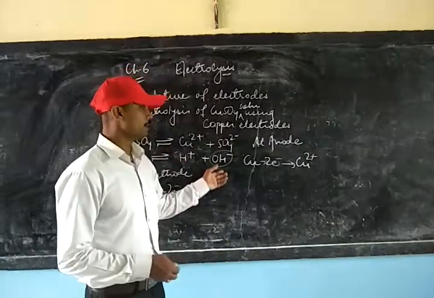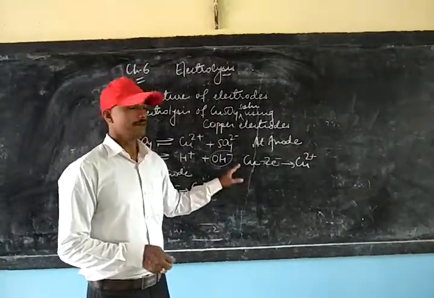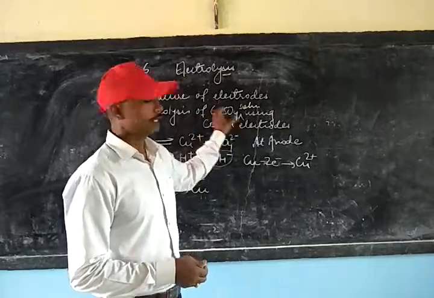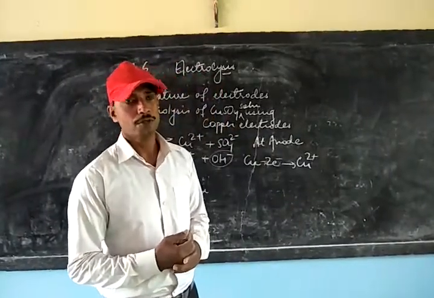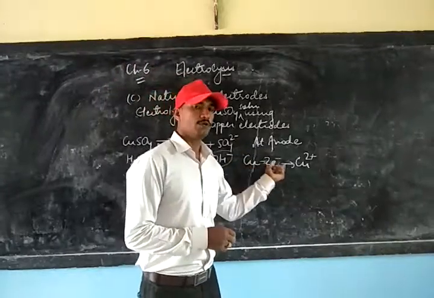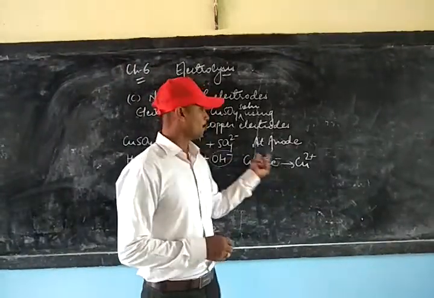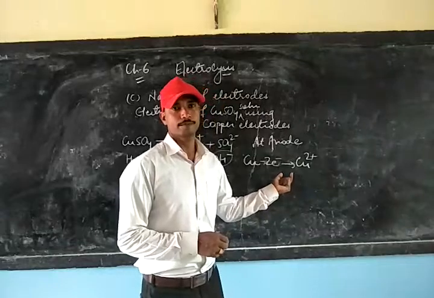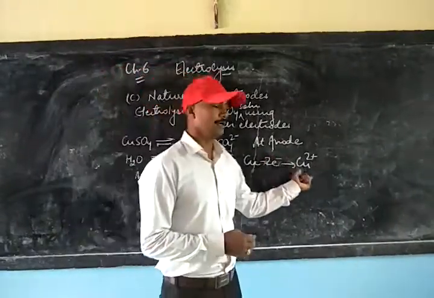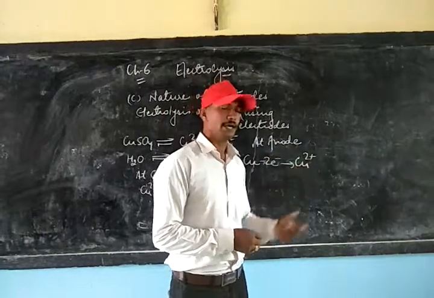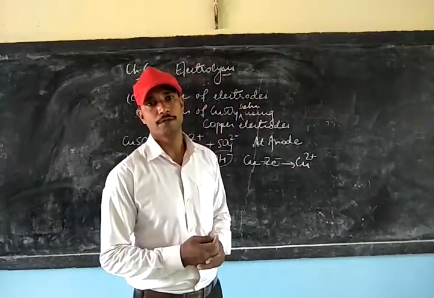Here negative ion will not be discharged. It will be the active electrode. Here copper is the active electrode at the anode side being taken. So it will be copper that is going to discharge first on losing 2 electrons. So copper here will be losing 2 electrons to form cupric ion. And this cupric ion will go into the solution.